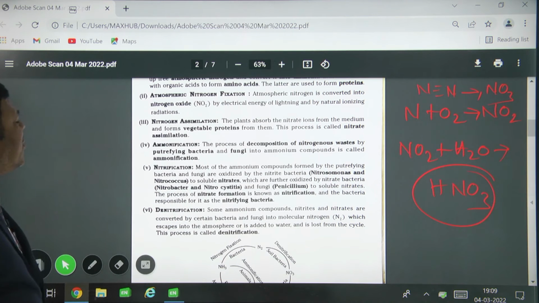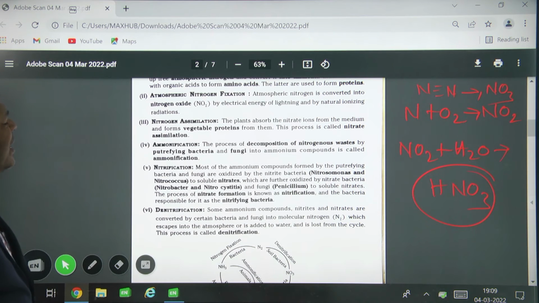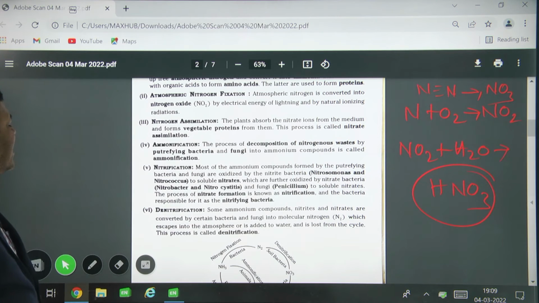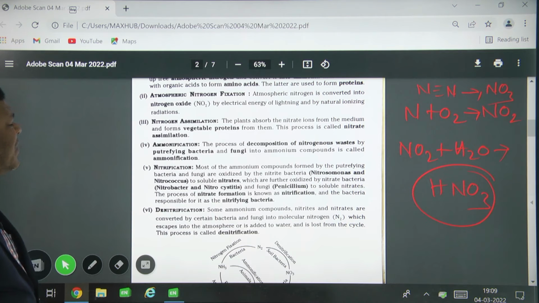These are soluble nitrite, which is further oxidized by the nitrate bacteria, Nitrobacter and Nitrocystis, and fungi Penicillium, to soluble nitrate. This process of nitrate formation is known as nitrification, and the bacteria responsible for it are the nitrifying bacteria.